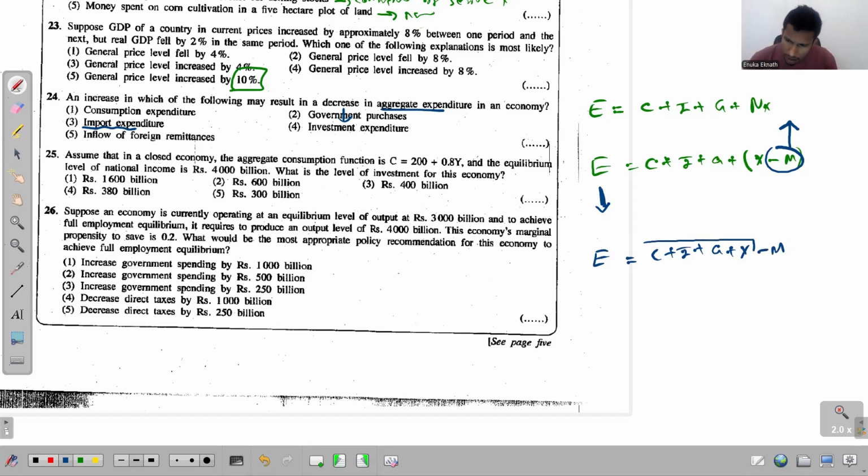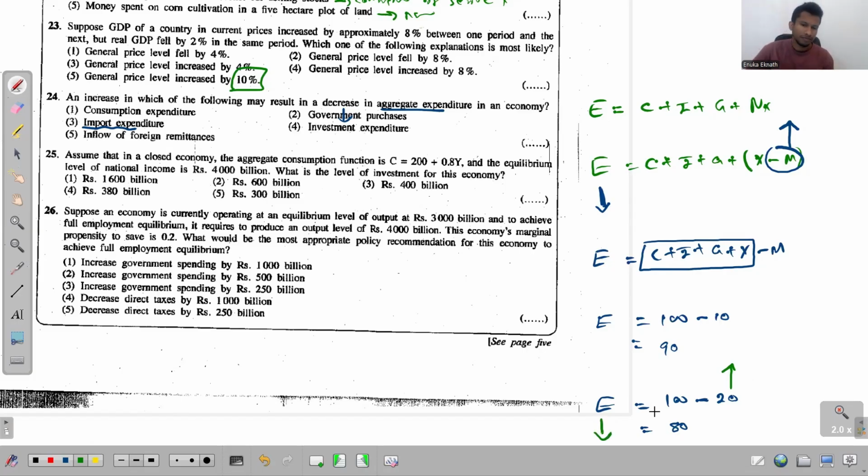Right. Now imagine that the total of all these positive values to be 100. And in the first situation, this import expenditure I consider to be 10. Then how much is the aggregate expenditure? It would be 90. And in the second situation, I again consider the total of these positive components to be 100. And this time let me increase the import expenditure to 20. Then how much is the aggregate expenditure? That is just 80. See what happens when the import expenditure increases, aggregate expenditure decreases. So hope you can understand. So the answer is the third one.